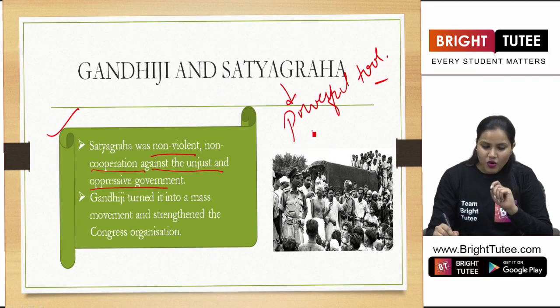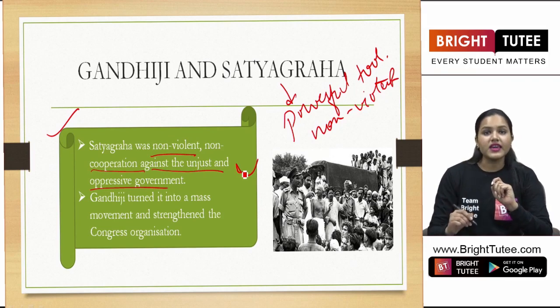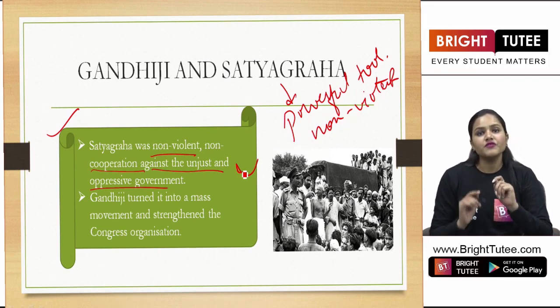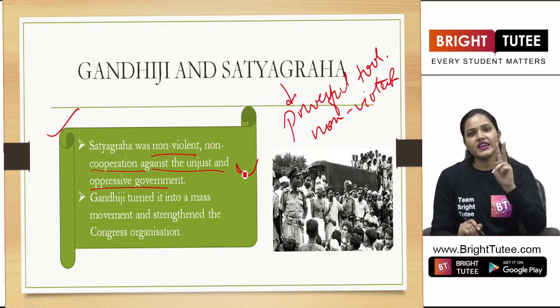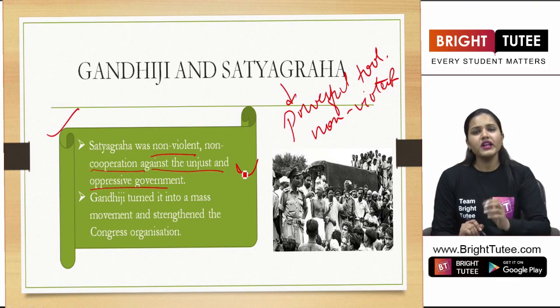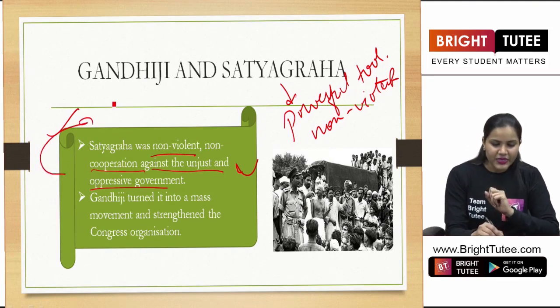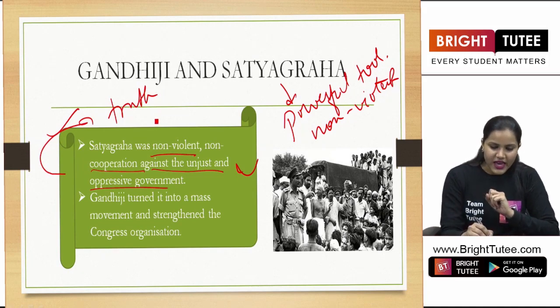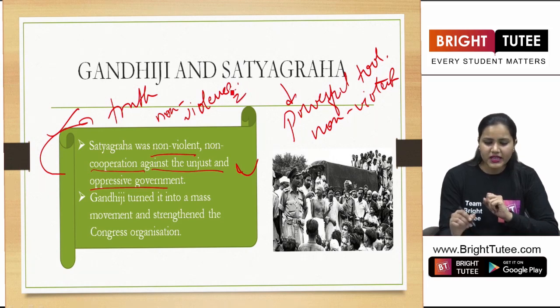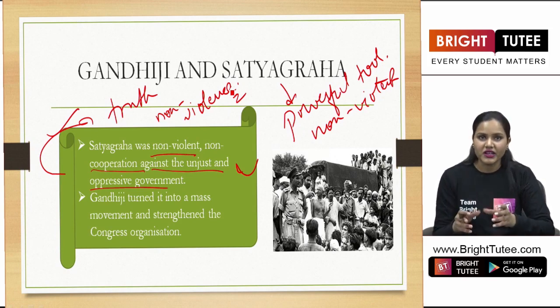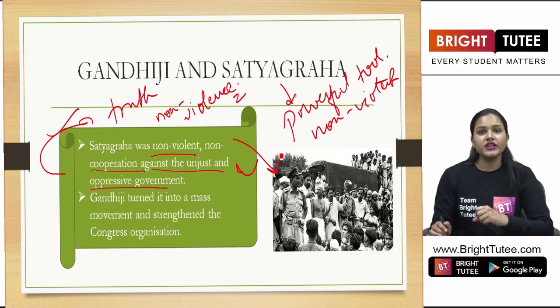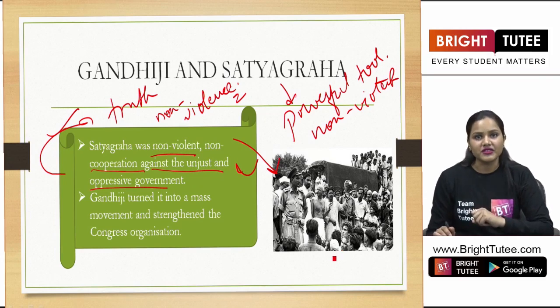It was a non-violent non-cooperation that was against the unjust and the oppressive government. So basically, Gandhiji emphasized two things here, and you're already aware of those two terms. The first one is truth and the second one is non-violence, right? It was against this oppressive and unjust government, who were now becoming a threat for the people living in our country, right?